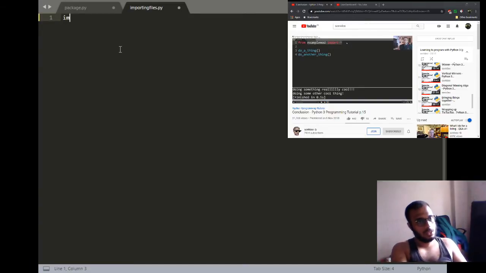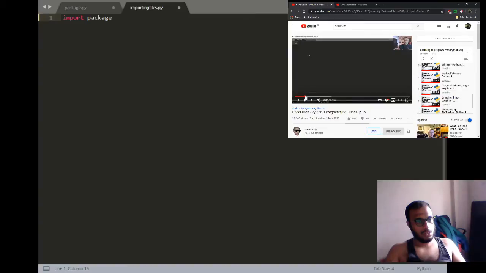The other thing you can do is you can import a thing as a thing. So not only could we have imported example mod as a thing, we can also import do a thing as dat.